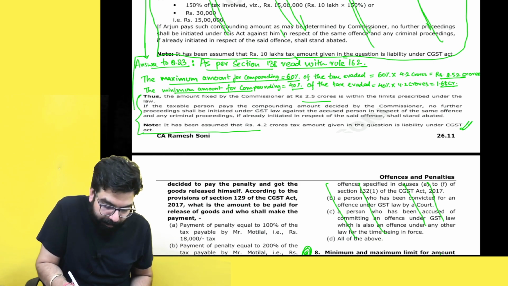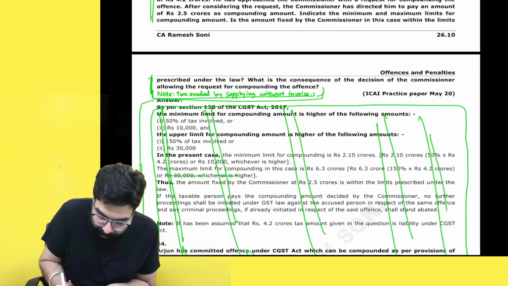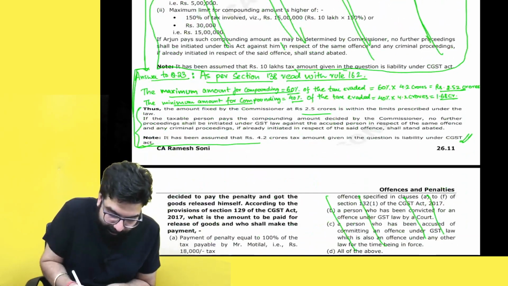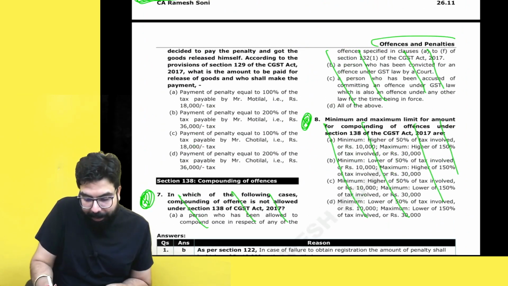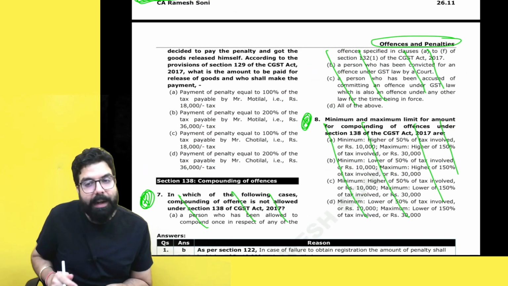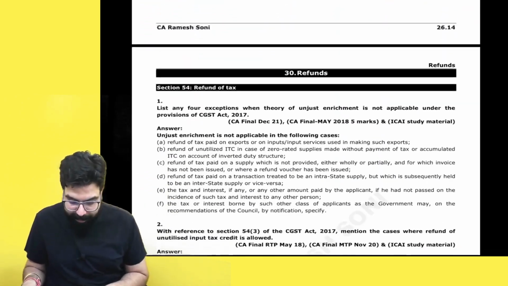So in the exam, please be very careful. They can go ahead and ask a question. Till here I have given, and this is the answer which I have given below. Okay. Other than this, in offenses and penalties, two MCQs, MCQ number 7 and 8, are irrelevant now. You can delete them. Okay, 7 and 8 can be deleted.